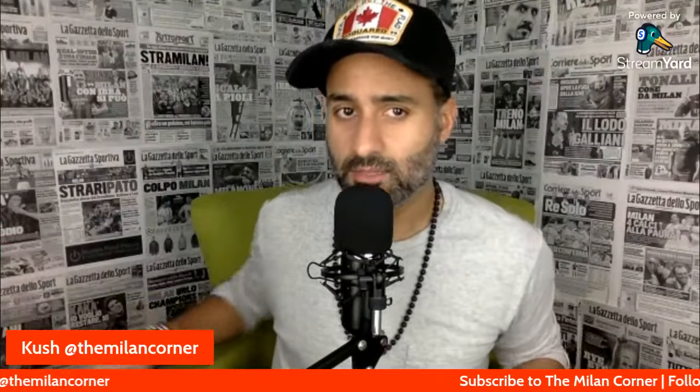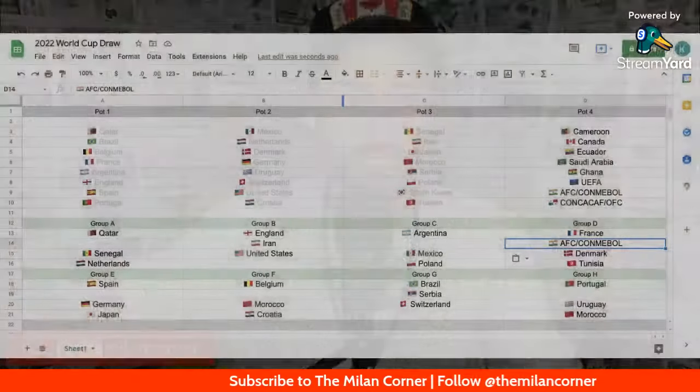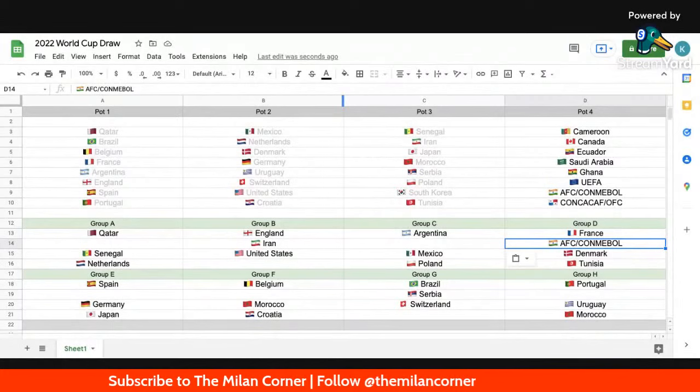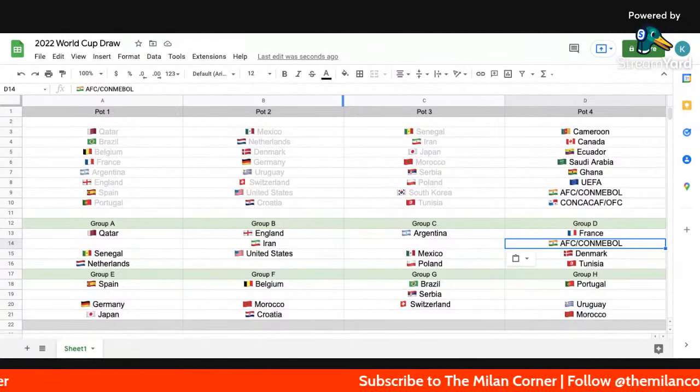Here we go. And the team that they pull out now is D2. Okay, so this is basically the positioning. So they end up in D2 with France, Denmark, and Tunisia. One of, I think, Australia or someone, but basically they haven't decided who it's going to be.